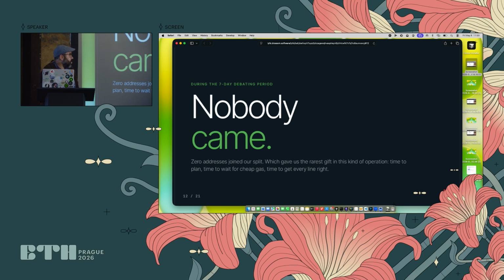So now that we already had this assurance that in 28 days, well, at least 7 days we won't have anybody trying to steal the money, we could do some communications.